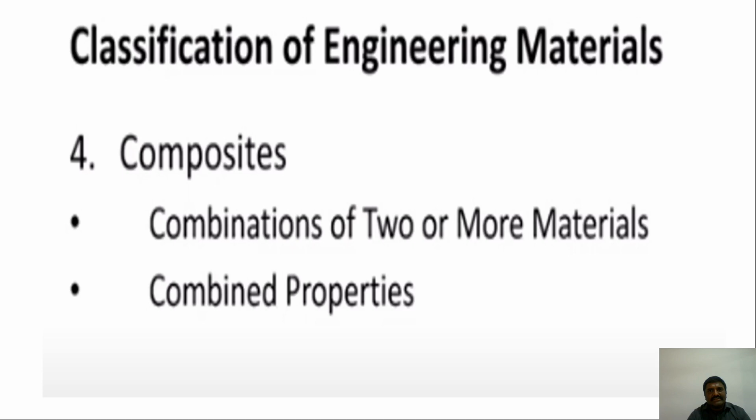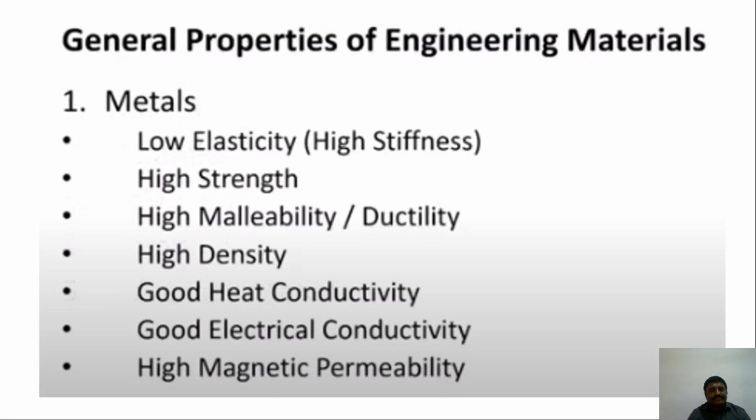Now coming to the properties of the materials: metal, ceramic, polymer, composite, and advanced. Here we go for the properties of metals, the general properties of engineering materials. Metals have high stiffness and low elasticity when a load is applied, stress and strain. High strength, high malleability, ductility and high density.